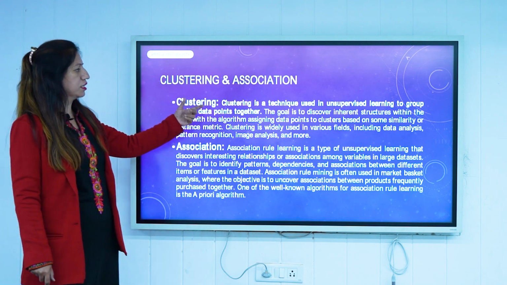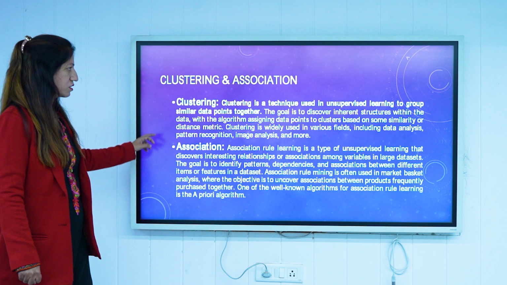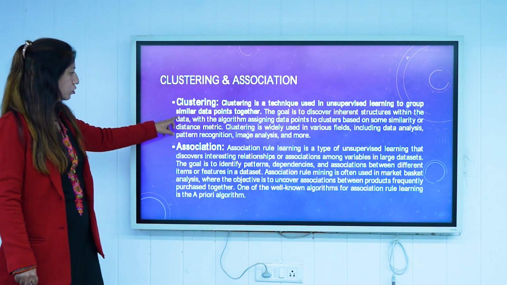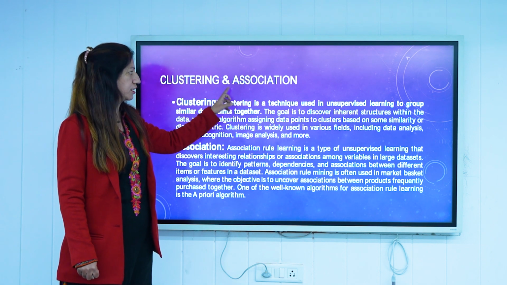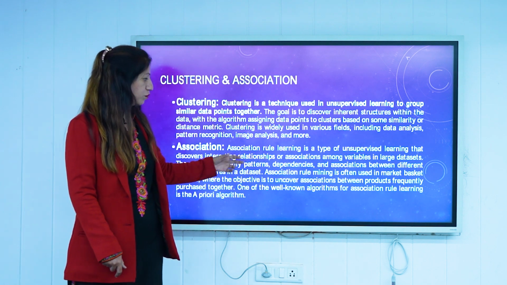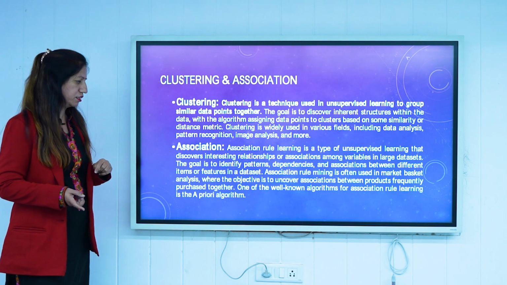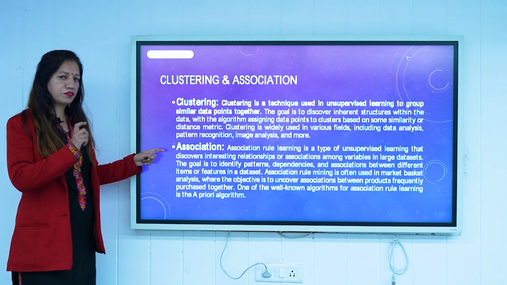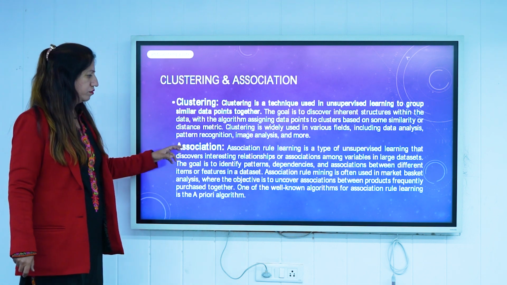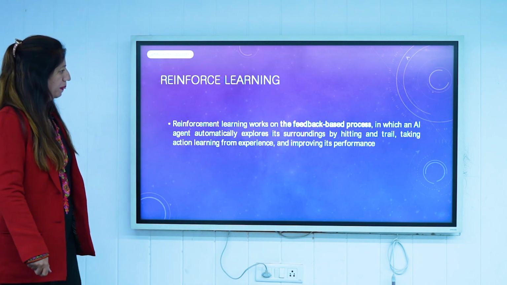So clustering and association are the broader terms used for unsupervised learning. Clustering is a technique in which we group up similar kinds of data. And association is the same kind of data, but depending upon the relationship, their associations with each other, their relationships with each other. After studying the relationship, after checking out their association, we'll group them together, and this is again unsupervised learning.